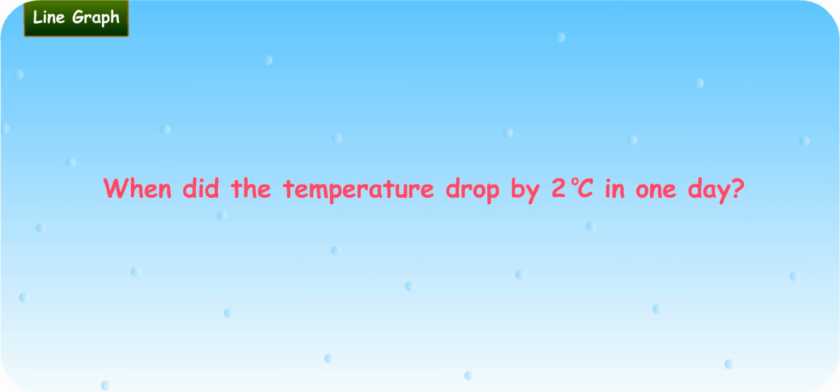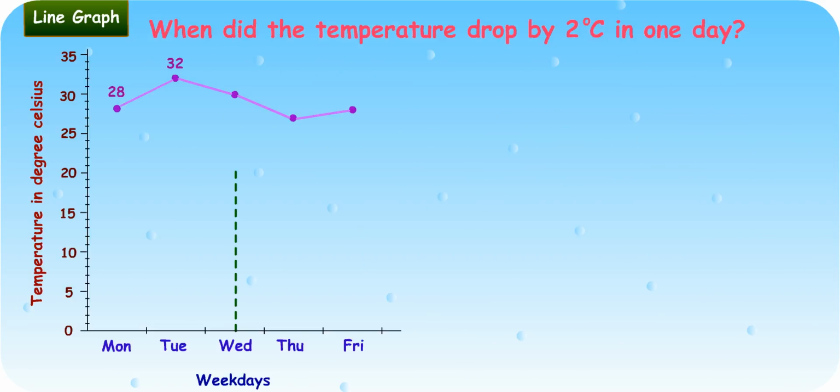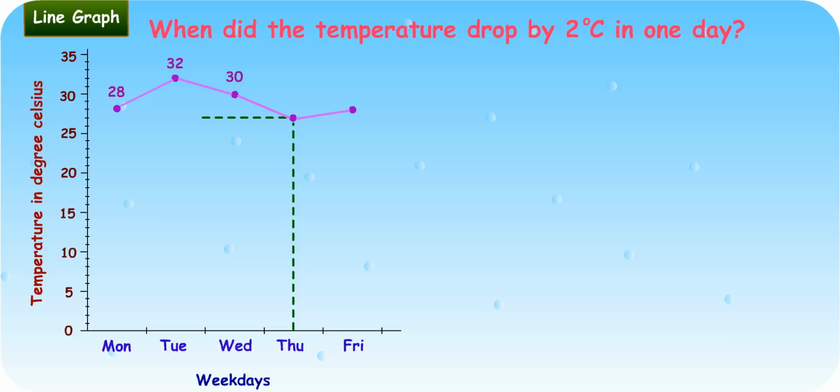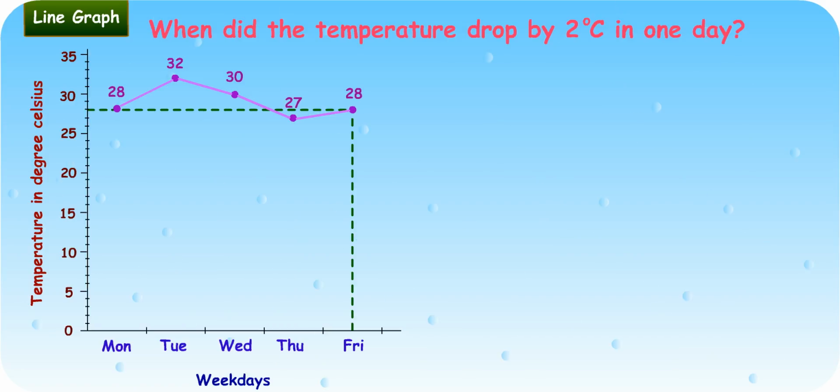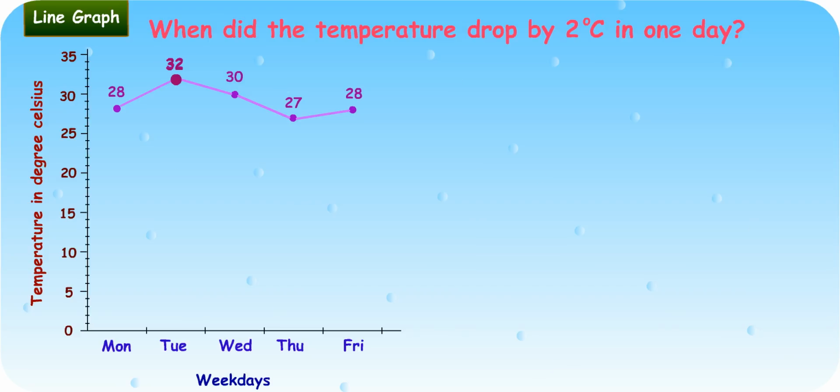When did the temperature drop by 2 degrees in one day? Looking at the graph, there are 2 days when the temperature dropped, for example, from Tuesday to Wednesday and from Wednesday to Thursday. The temperature on Tuesday is 32 degrees Celsius, and on Wednesday is 30 degrees Celsius.